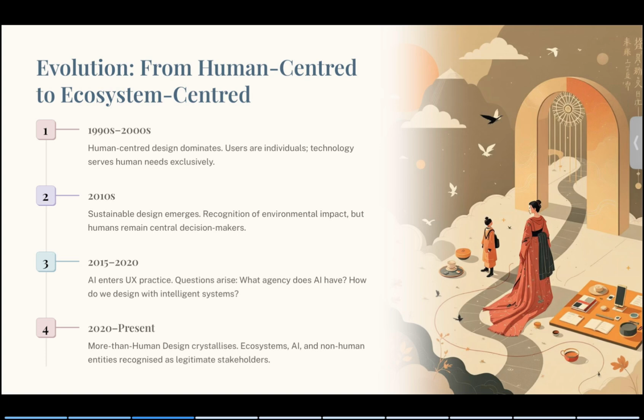Next, between 2015 and 2020, AI became mainstream. Designers began questioning what agency AI has. How do we design for systems that learn, adapt, and make decisions? And then from then to the present, more-than-human design crystallized, where ecosystems, AI, and non-human actors are recognized as legitimate stakeholders. This shift moves UX from designing for isolated systems to designing within dynamic ecological and computational systems.